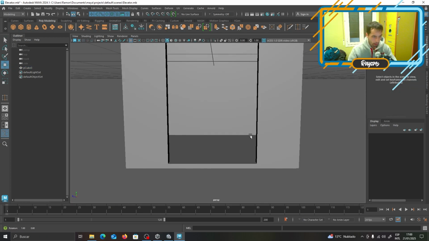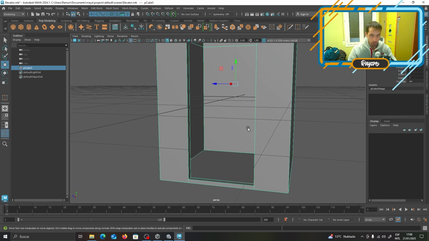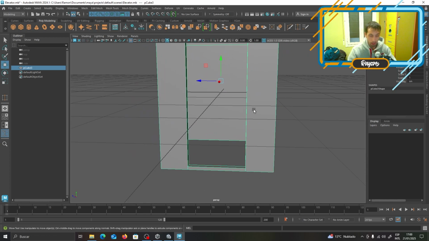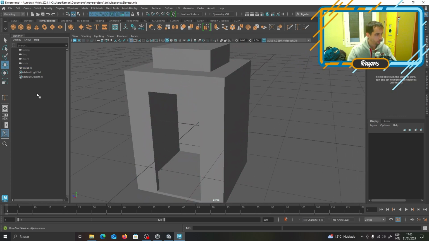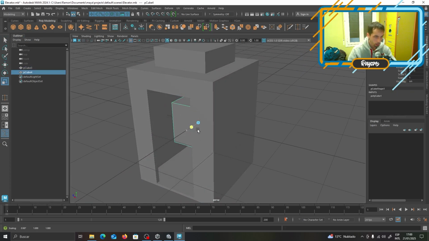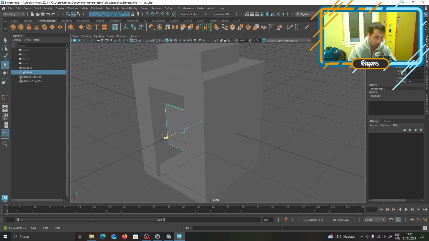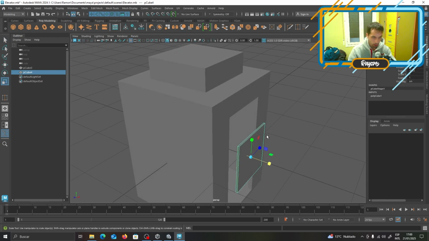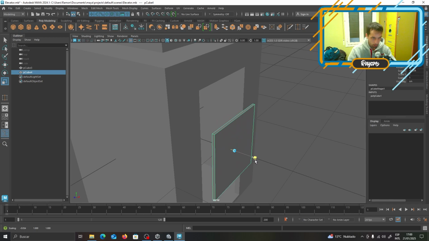Okay, so we do have an elevator, really, right? That's our elevator. The doors, okay, the doors. Remember, save time while doing something. It's extremely important.